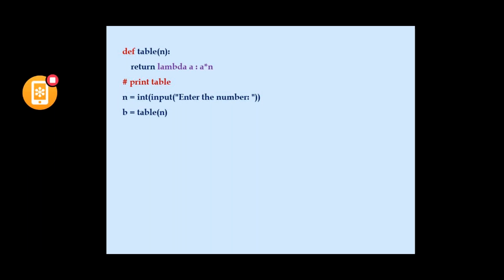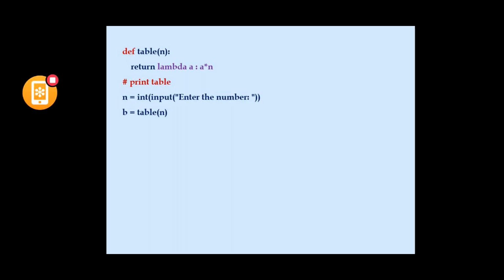So in the return statement, we can also give an expression. Instead of an expression, I am giving a lambda function, or a lambda expression, to evaluate.